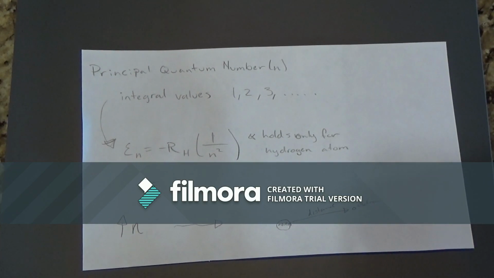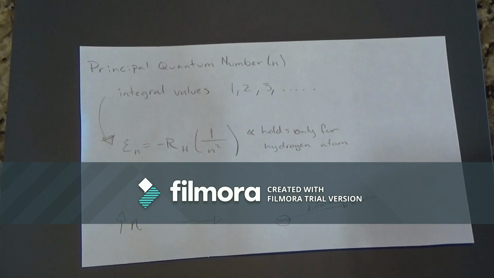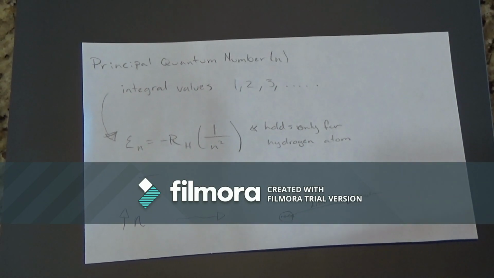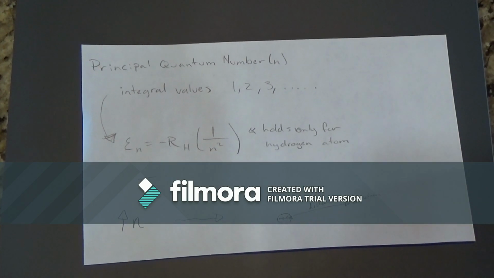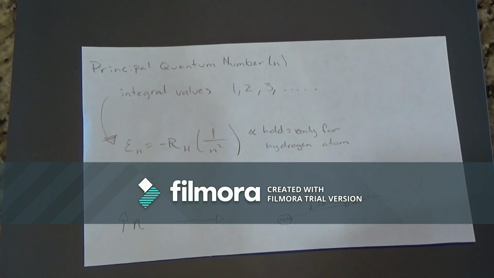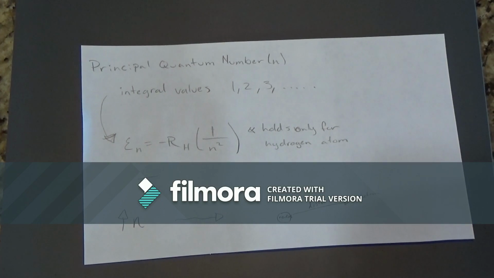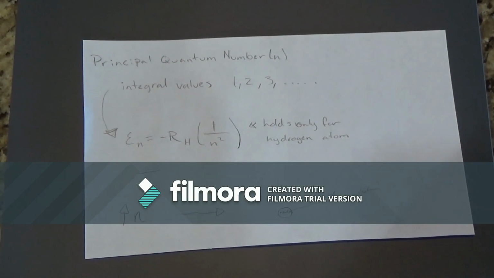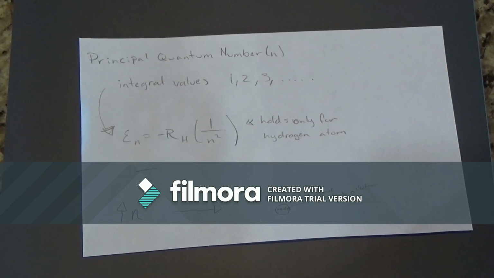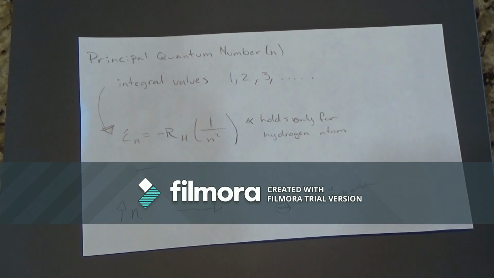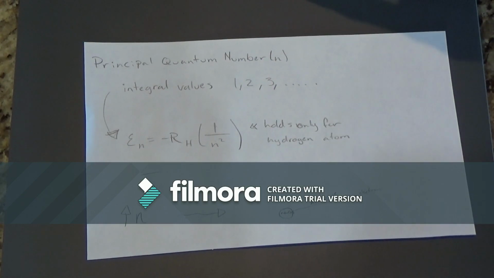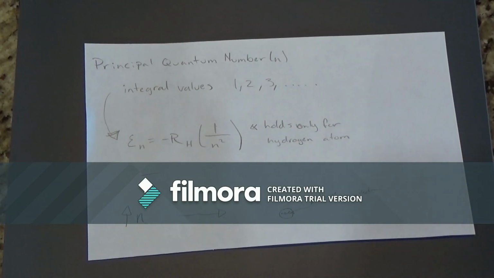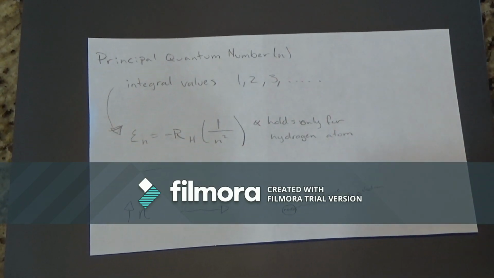The principal quantum number also relates to the average distance of the electron from the nucleus in a particular orbital. The larger n is, the greater the distance of an electron in orbital form from the nucleus, and therefore the larger the orbital. So the farther the distance, the larger the orbital is going to be from the nucleus of the atom. And here we have the equation of the principal quantum number, and this holds only for the hydrogen atom.